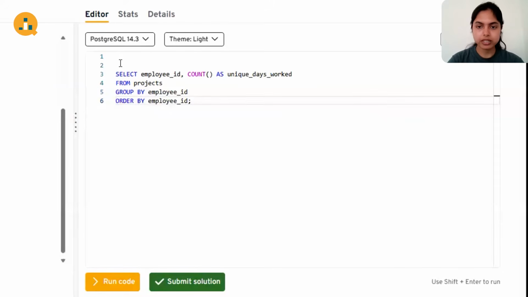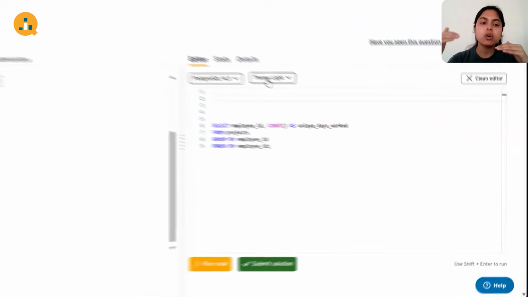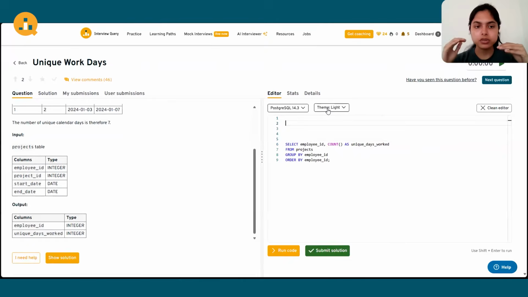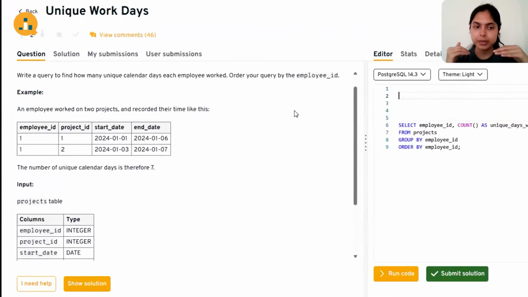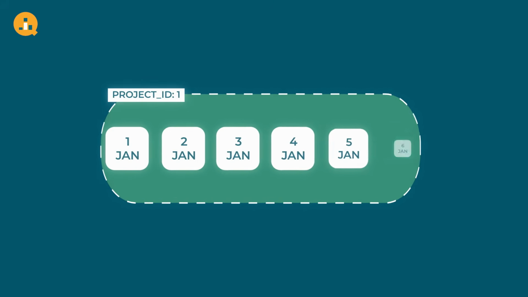Now we'll have to find out how to get the unique work days. So I think we can have all the dates listed out for all the projects an employee worked. For example, for employee ID 1 and for project ID 1, it worked from 1st January 2024 to 6th January 2024. So we can have 1, 2, 3, 4, 5, 6, all the dates listed.